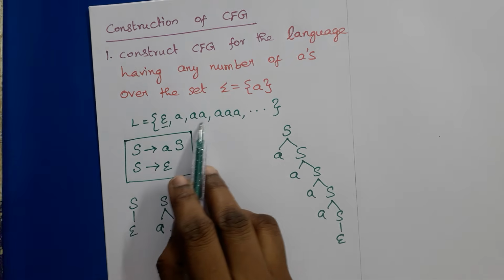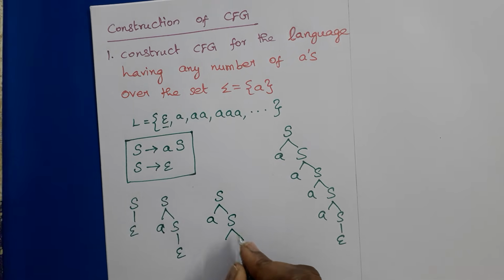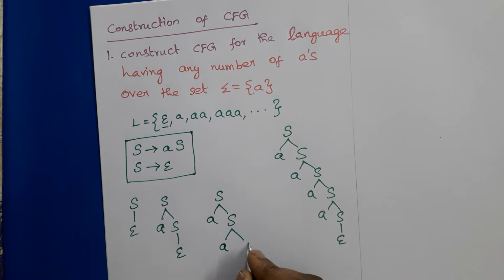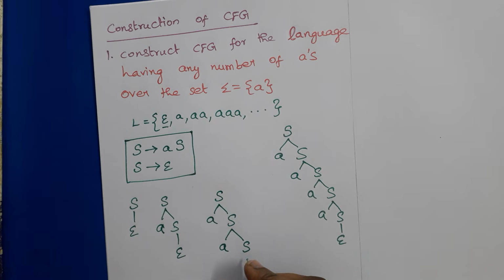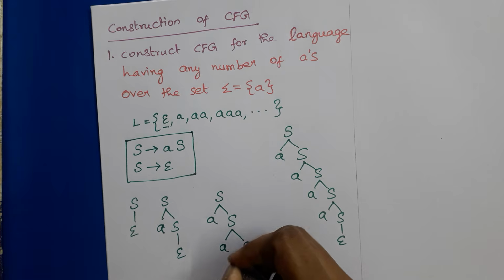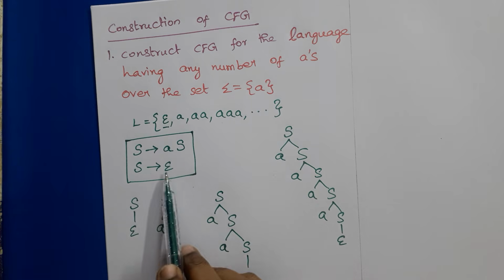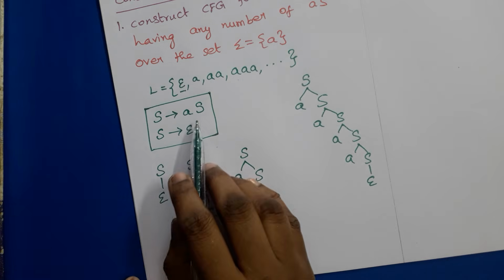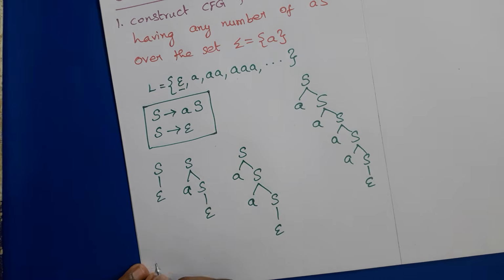Similarly, for double A, S must be replaced by AS, and again this S must be replaced by AS. We can use this production as many times as we want, for as many A's as we want. Then finally S must be replaced by epsilon. Similarly, for three A's, three times we have to use this, then finally S should be replaced by epsilon. So the set of productions for this grammar is S tends to AS and S tends to epsilon.